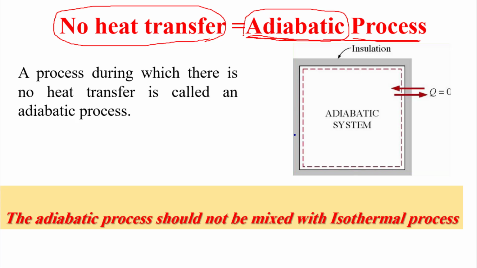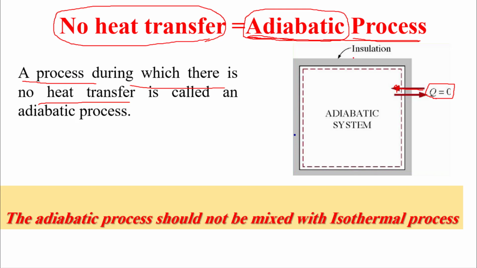So what do you mean by adiabatic process? No heat transfer. A process during which there is no heat transfer is called adiabatic. So no heat crossing the boundary, the Q entering or leaving the system equals 0. Nothing happened.